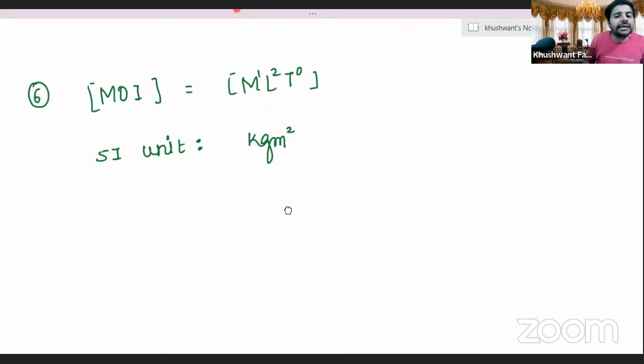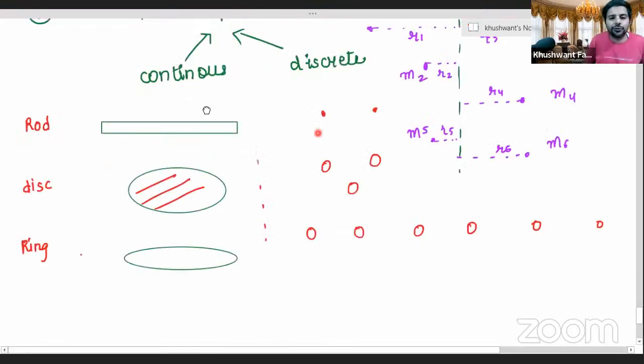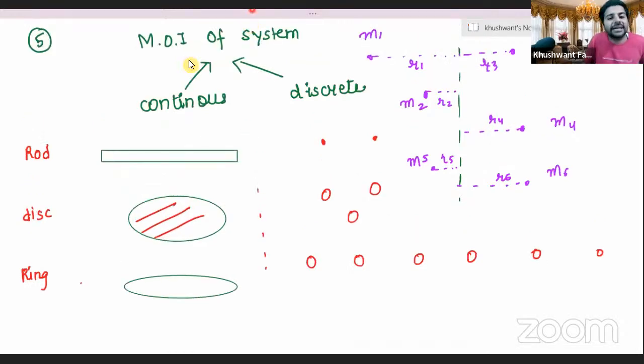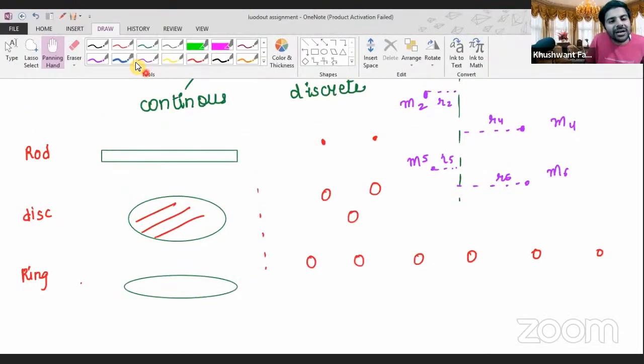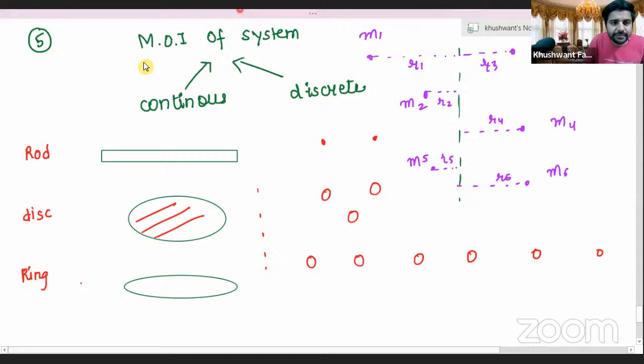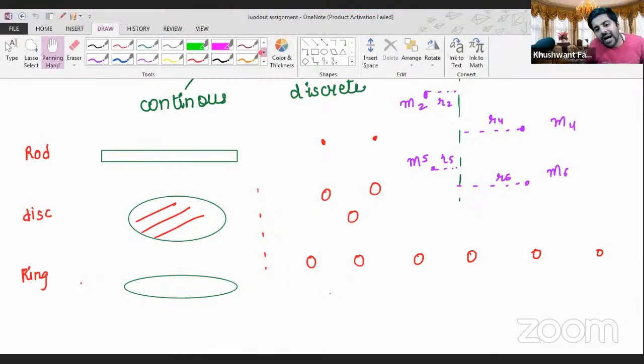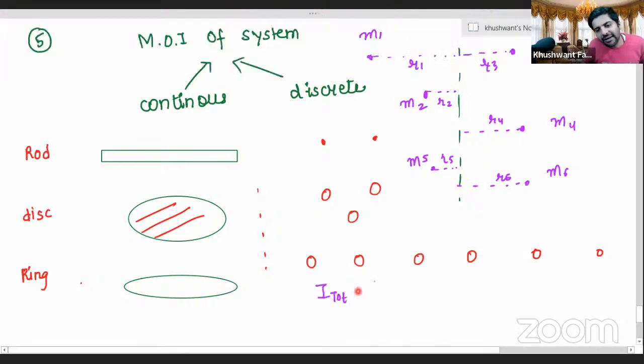Now discrete body के लिए what did I say? Simply add कर दो. Whenever there is a scalar quantity and you want to calculate the total value, the total value is simply given by the formula. Total is equal to I1 plus I2, or I system. You can also write that. I system is equal to I1 plus I2 plus I3 plus I4 plus I5.